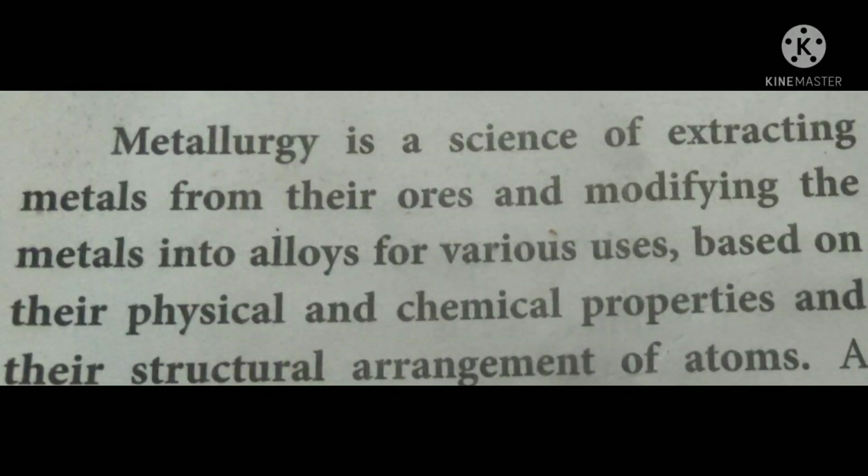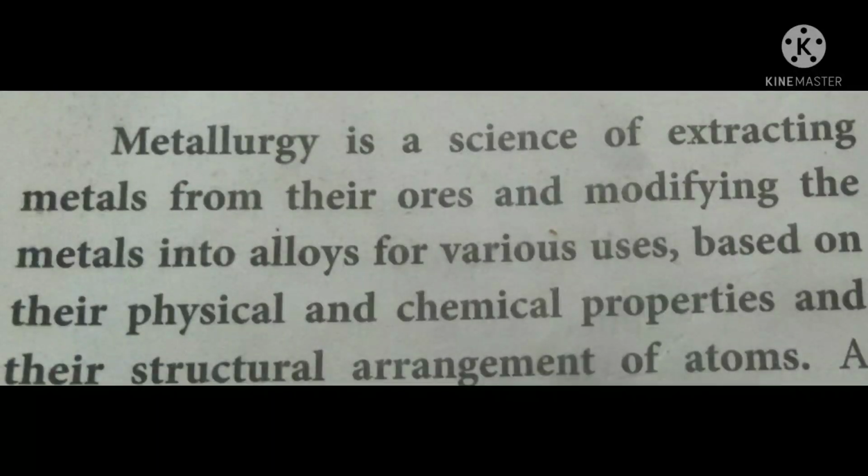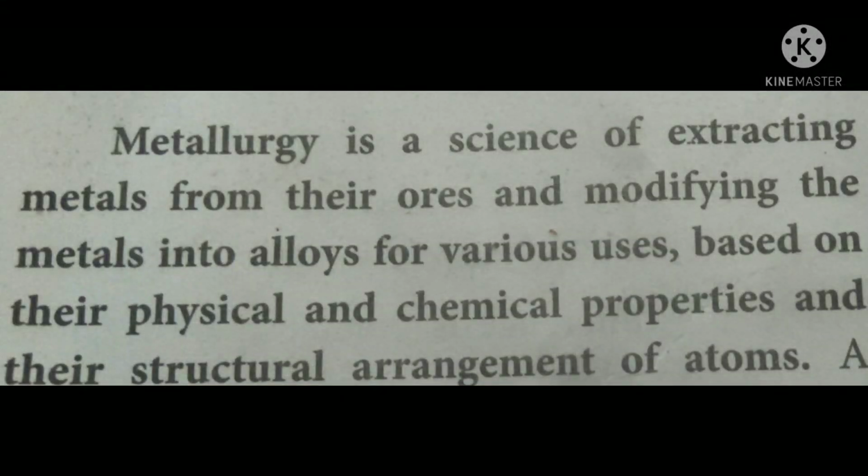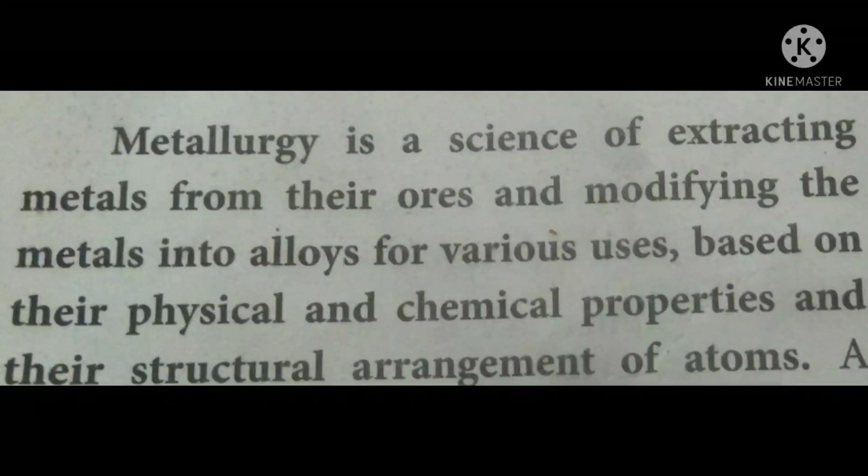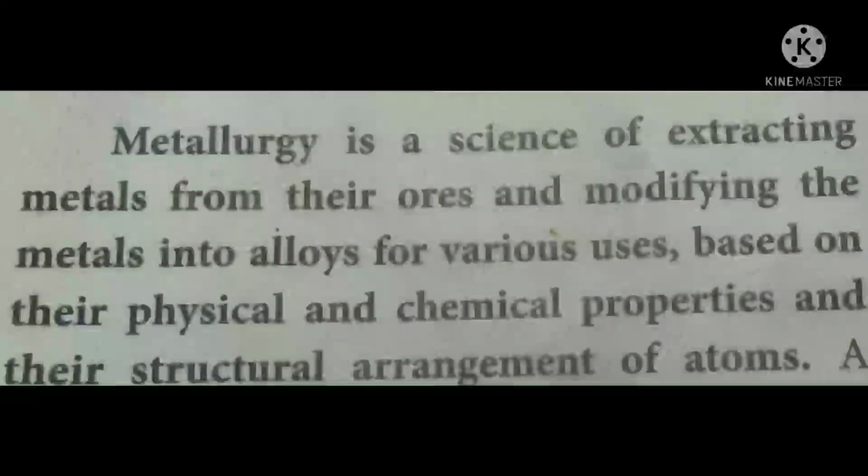What is alloys? Alloys are the homogeneous mixture of two or more metals, isn't it? From the lower class itself you have studied this word alloy. What is alloy? Alloy is the homogeneous mixture of two or more metals. That is, you can mix metal with metal or metal with non-metals. For example, gold, we can say pure gold. Pure gold is too soft to be used and it does not give good tensile strength. So to give it more strength, we will use a little percentage of copper which enhances the strength of what?